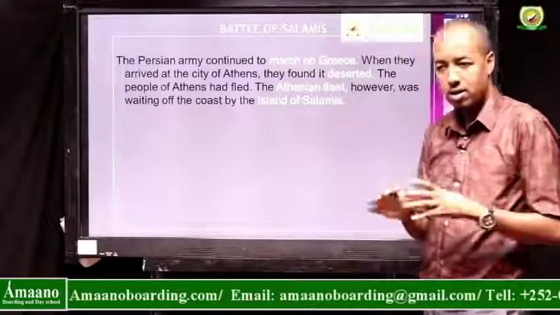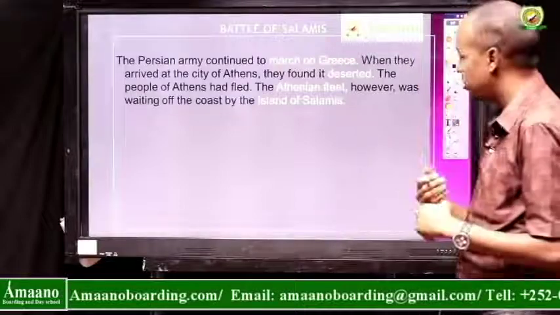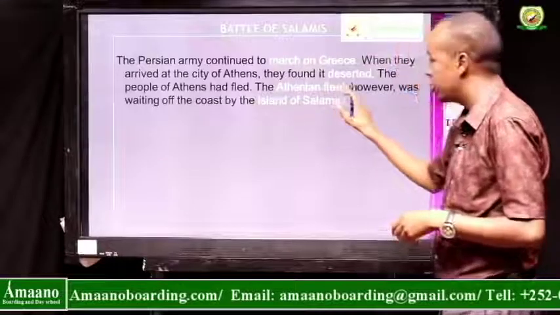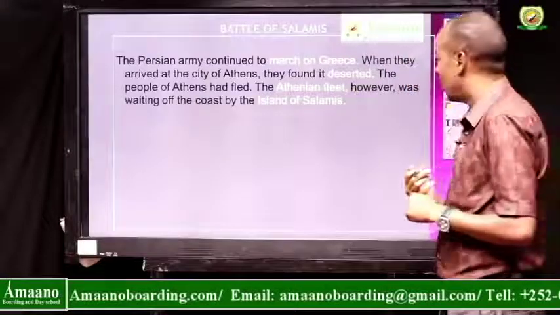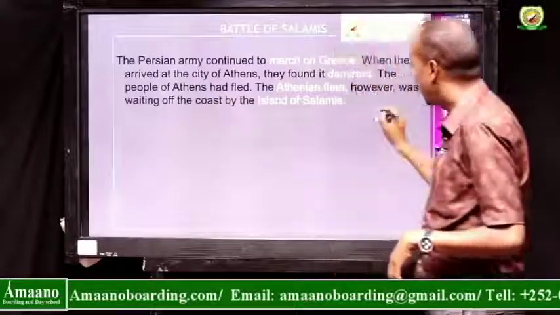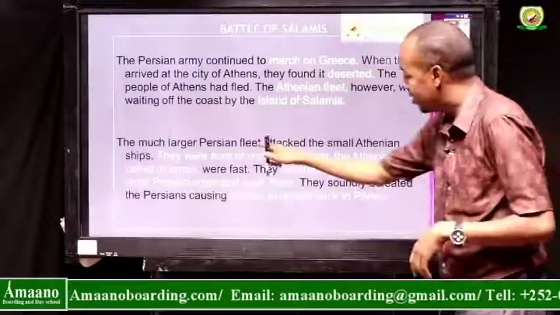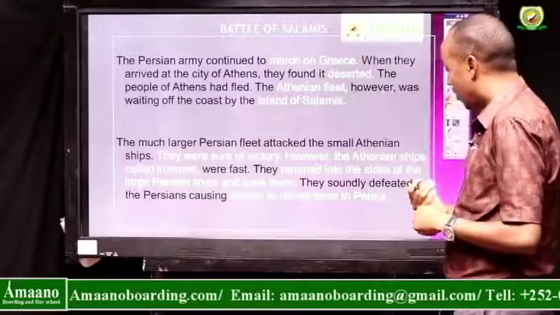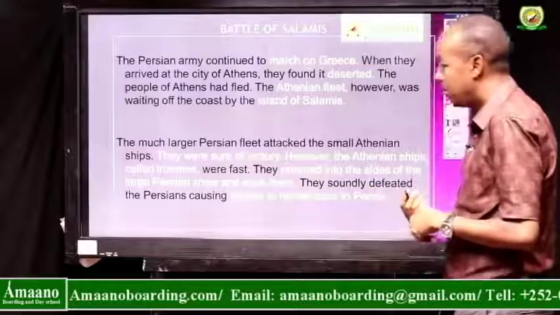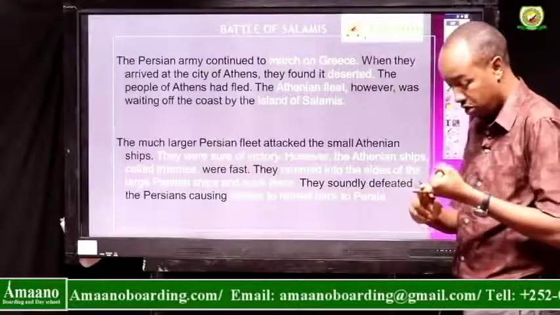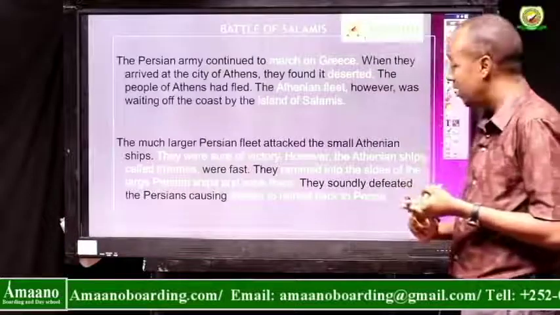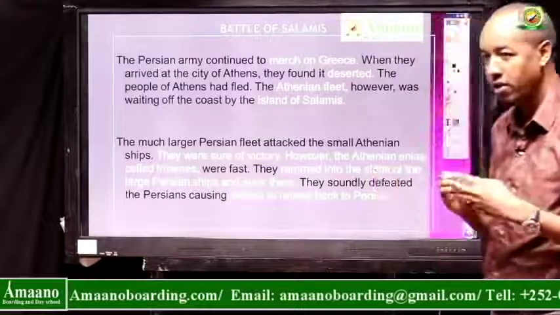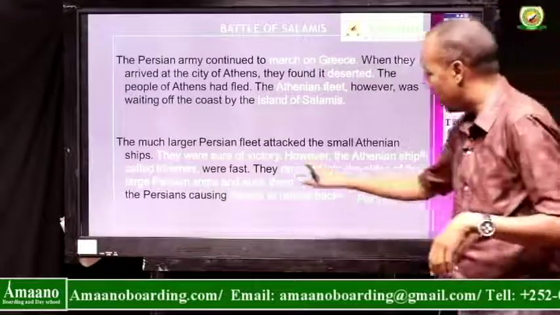They just saw the city deserted, and then they went with their ships, and suddenly, while they were at the island of Salamis, the Athenian ships were waiting there, off the coast by the island of Salamis. The much larger Persian fleet attacked the small Athenian ships. They were sure of victory. The Persians had the bigger ships and the bigger army, and in that sea they were sure that they would succeed against a small army of Greeks.